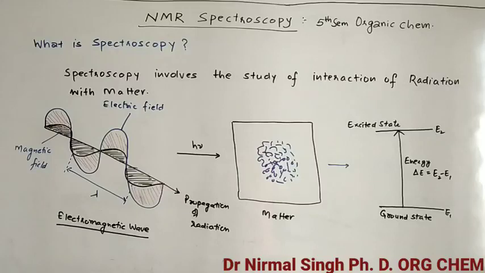So when we talk about the radiation, it means electromagnetic radiation. As you can see, electromagnetic radiation is a radiation which consists of both electric field and magnetic field. Electric field is represented by red lines, magnetic field is black lines. Both are perpendicular to each other, and both are also perpendicular to the direction of propagation in which the wave is moving.